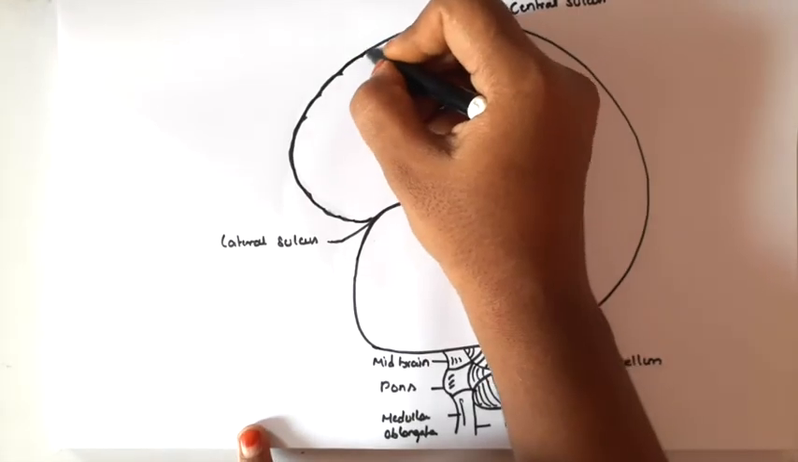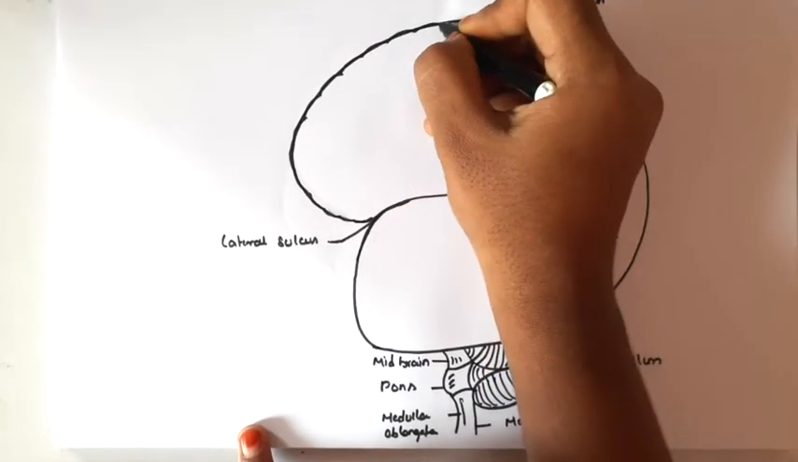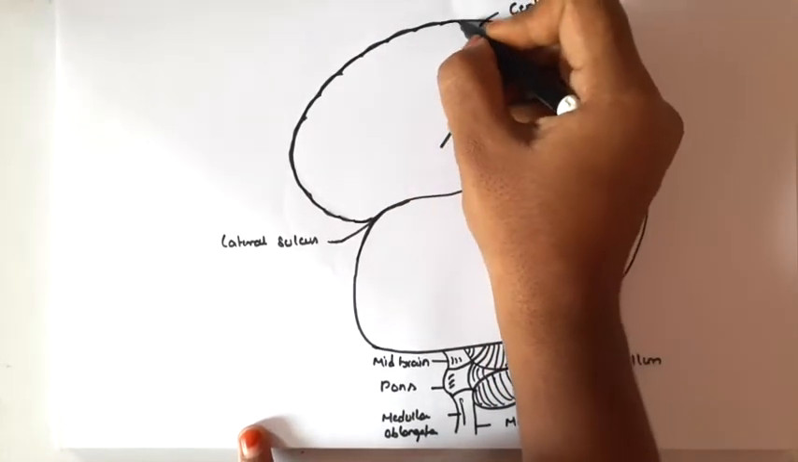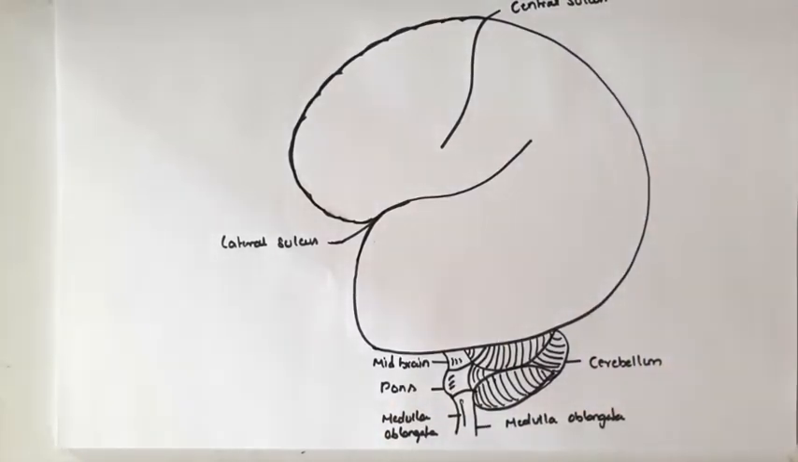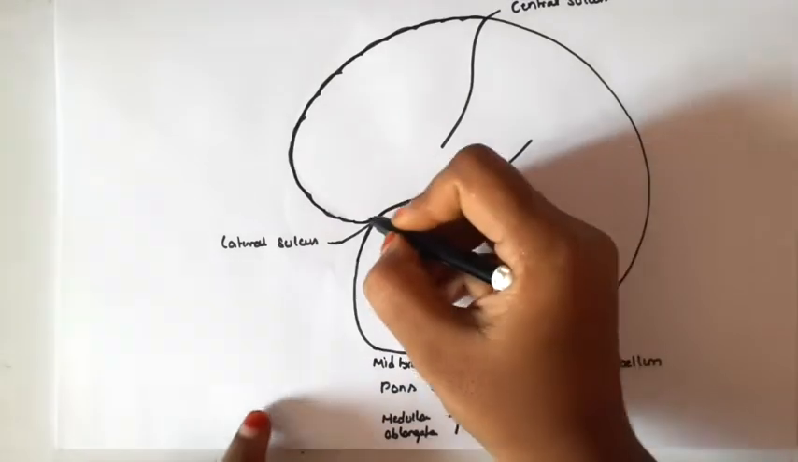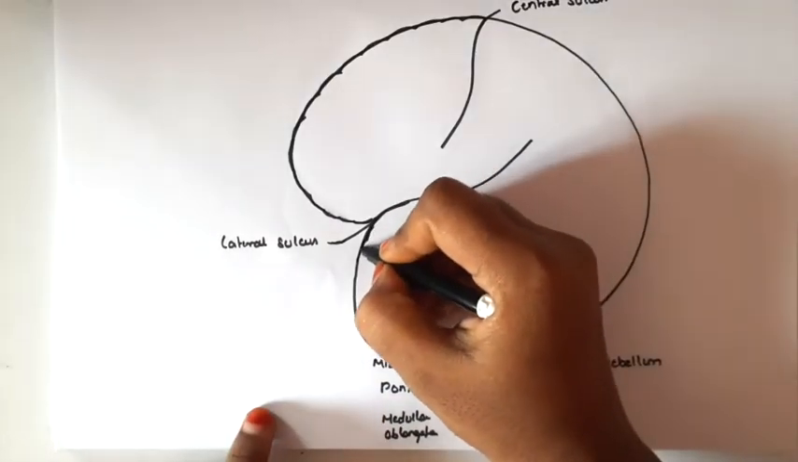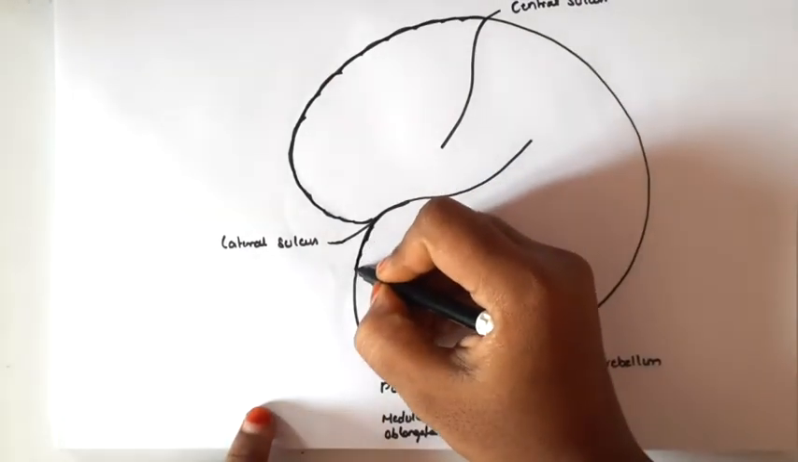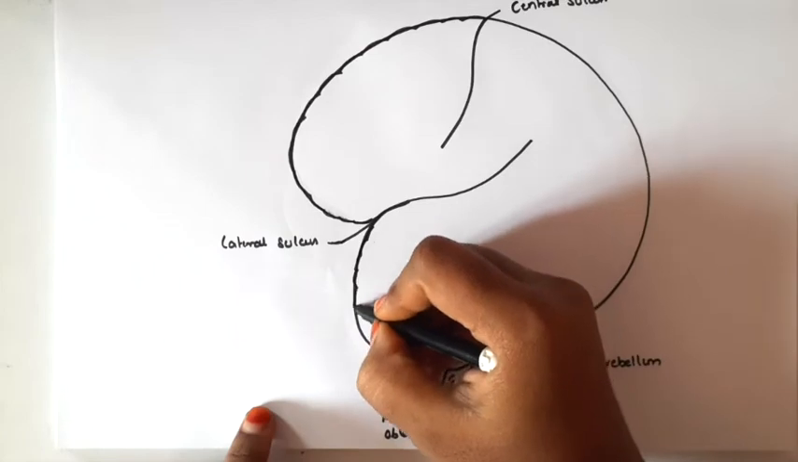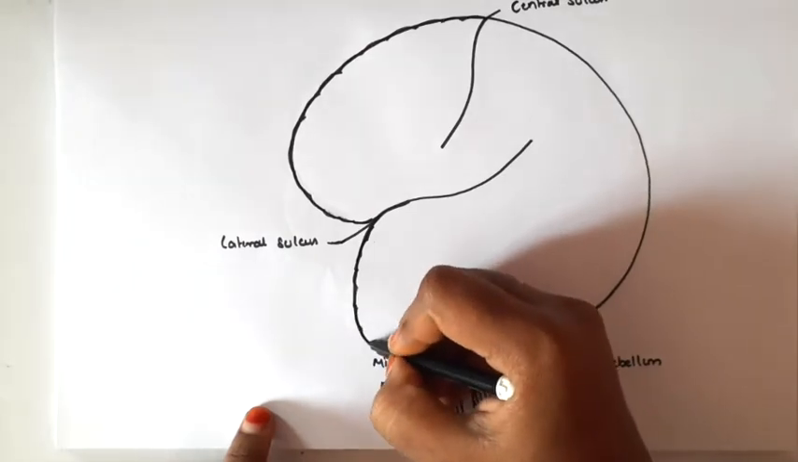On the superolateral surface, on the right and left cerebral hemispheres, we'll see the convolutions, so that on the surface layer of the cerebrum, we'll see a layer of gray matter. The surface is convoluted like this. The elevated part is known as a gyrus. The depressed part is known as a sulcus.